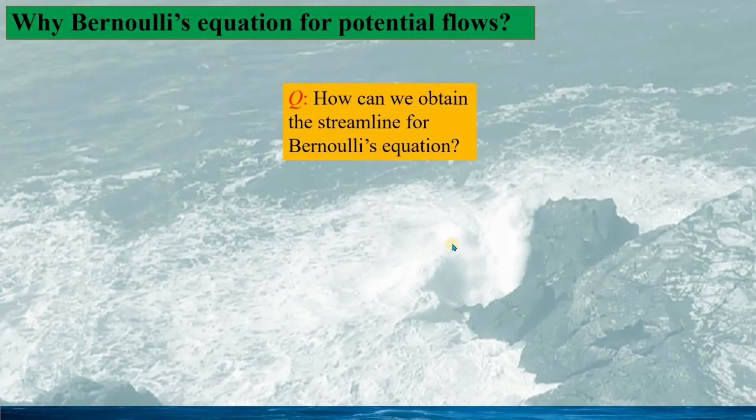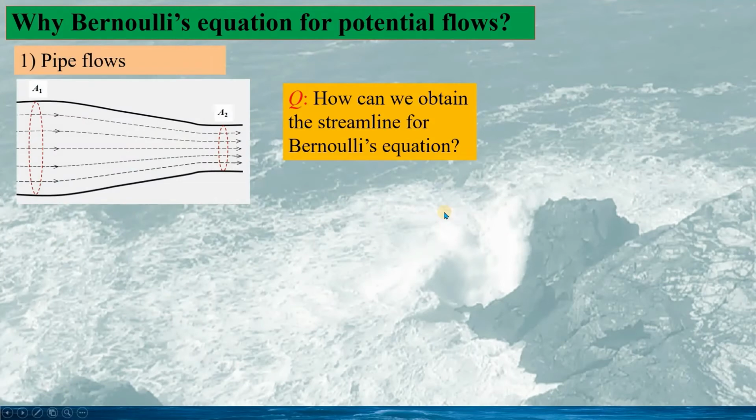When we apply the Bernoulli's equation for inviscid flow, one question would be how we can obtain the streamline for the Bernoulli's equation. For instance, for the pipe flows, we see all these streamlines. But even for this simple problem, it's very difficult to obtain the streamlines exactly.